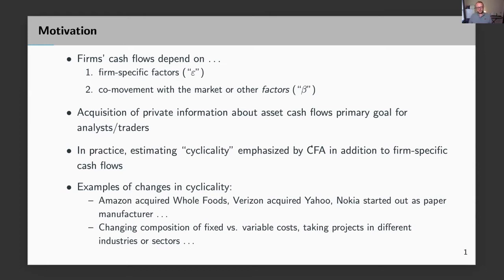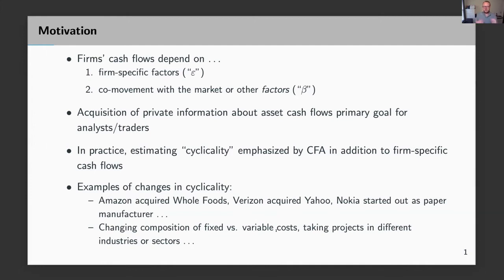So I have a couple of examples on the slide just to motivate why it's important to forecast betas. For example, consider a couple of important acquisitions that took place in the past. Amazon acquired Whole Foods, Verizon acquired Yahoo. And obviously those acquisitions must have changed, for instance, the market betas of those companies. And speculating or acquiring information about those acquisitions ex ante is nothing else than speculation or information acquisition about betas. Another motivating example is Nokia. Nokia started as a paper manufacturer, but then transitioned into personal electronics. And then again, acquiring information about that transition is also an example of learning about betas.